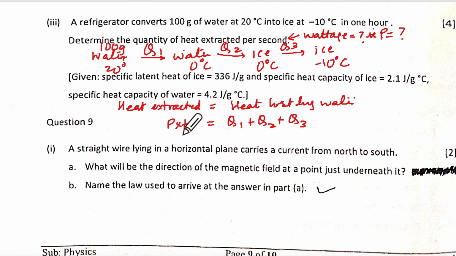Okay, power into 1 hour means 60 minutes, 60 minutes into 60 seconds. Be careful, okay? What is Q1? Isn't it MC delta T? Yes, it is MC delta T. Plus, is this MLF? MLF. This is MC delta T but with ice. Yes. Means MC1 delta T1.